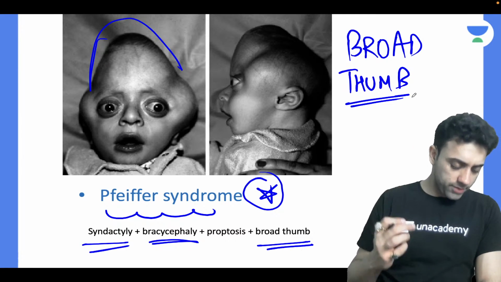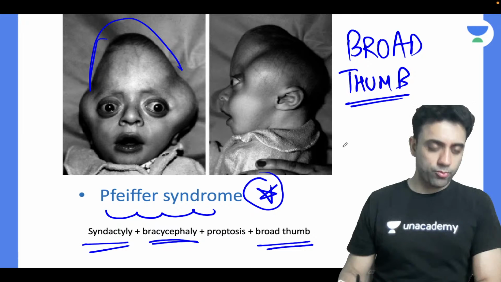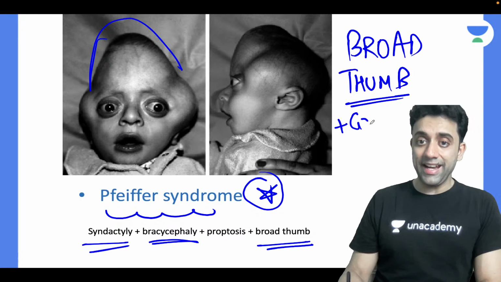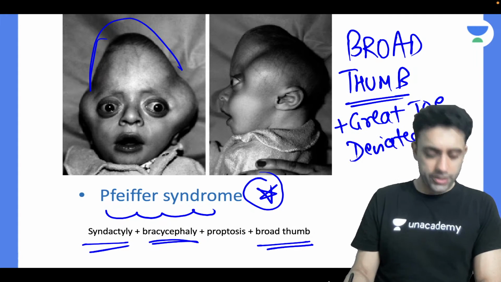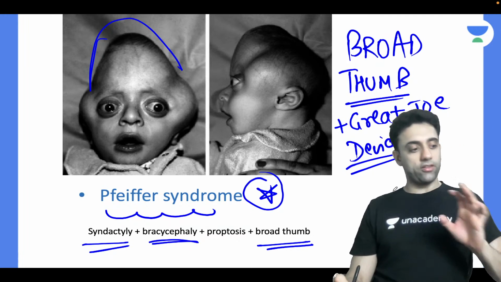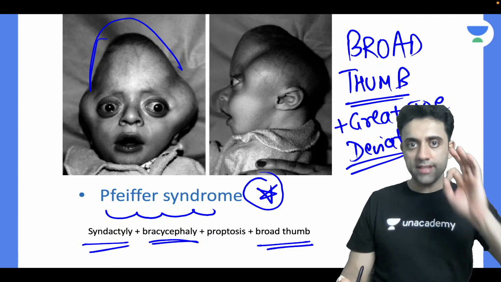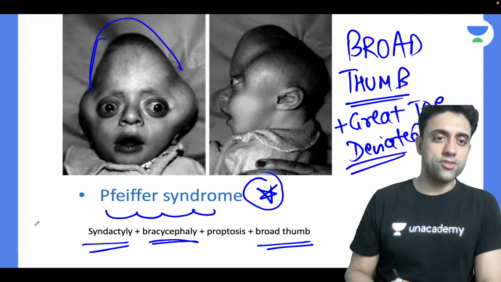Savan, Shubhangi, Monimala, and okay, extra edge of points. Broad thumbs and great toe deviated. Broad thumbs and great toe deviated. Where do you see? Exactly. Thank God. Shubhangi, you are amazing. Mind blowing. Shubhangi has told the right answer.